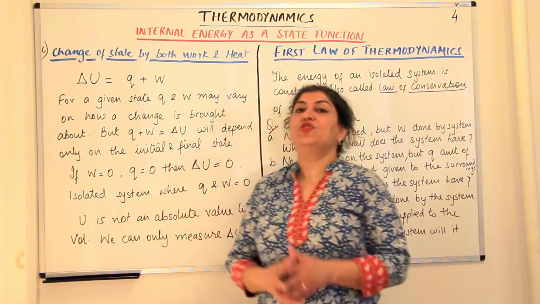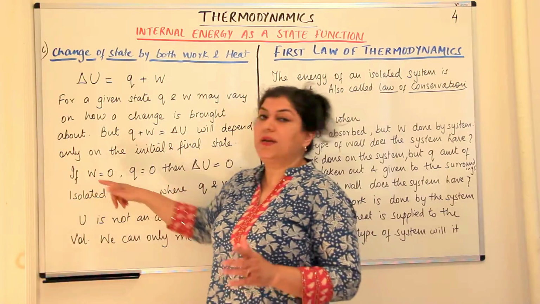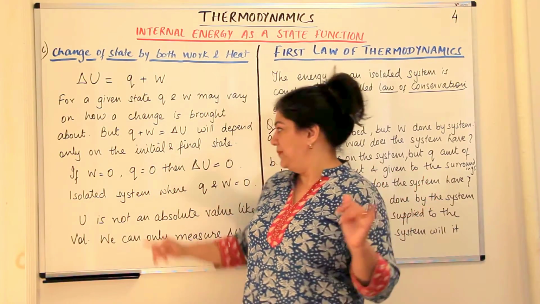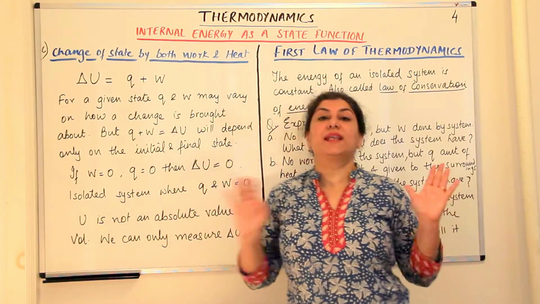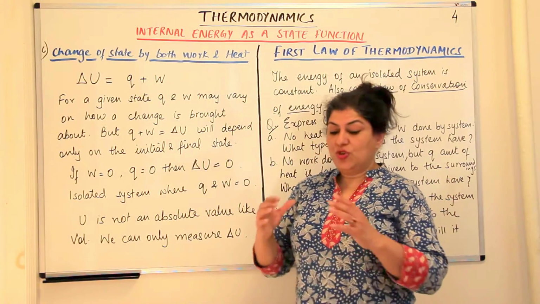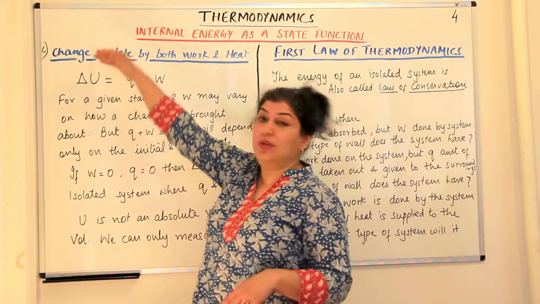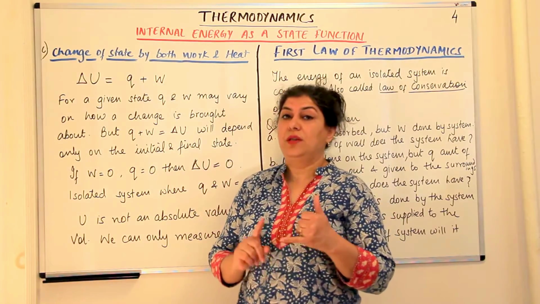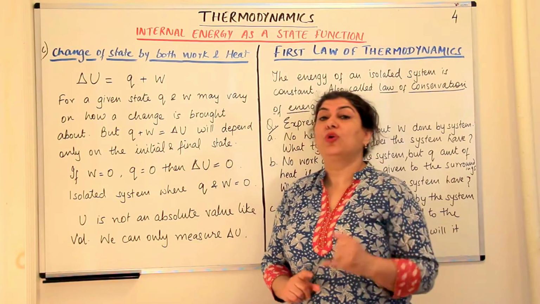Let us assume a situation that the work done on a system is zero. There is no work being done by the system or on the system. And there is no heat exchange that is taking place. So this is an extreme. Here, in the three parts we decided that in the first part we said that we're using only work.